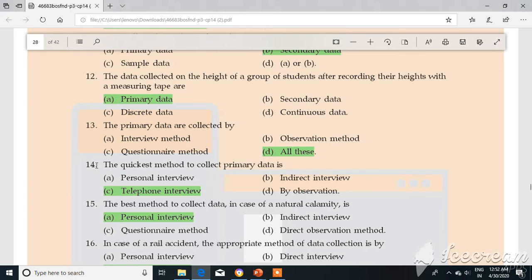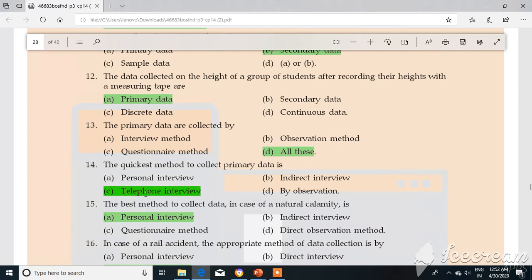Now question number 14. The quickest method to collect primary data is first personal interview, second indirect interview, third telephone interview, and last by observation. Personal interview takes time, and indirect interview again requires time.